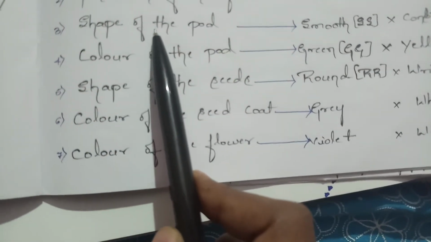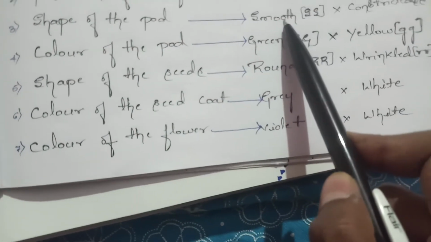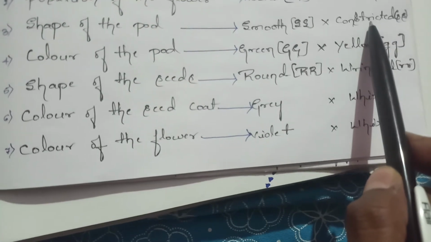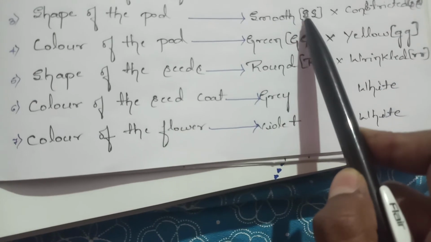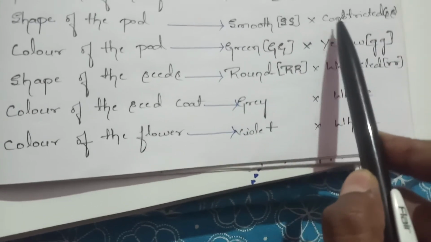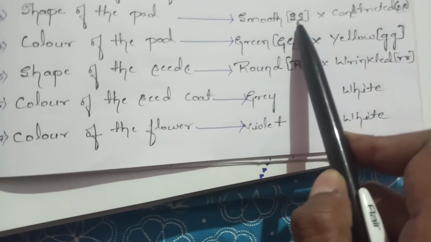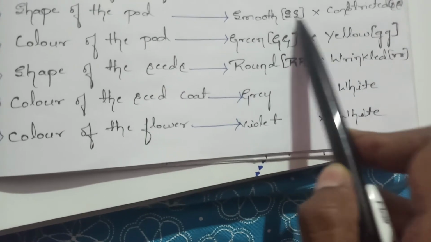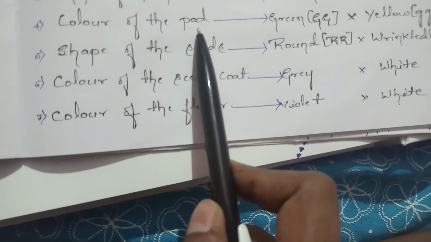The next characteristic selected by him was shape of the pod. Shape of the pod was smooth and constricted. Smooth is the dominant character, represented with capital S, and constricted is the recessive character, represented as small s and small s.